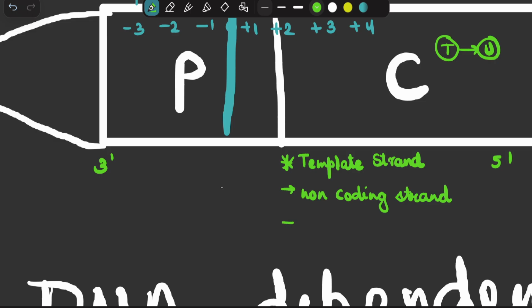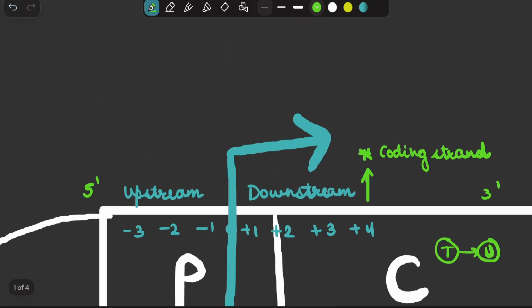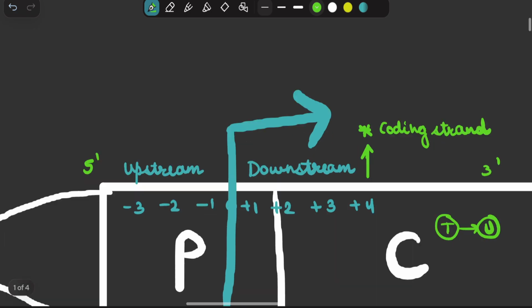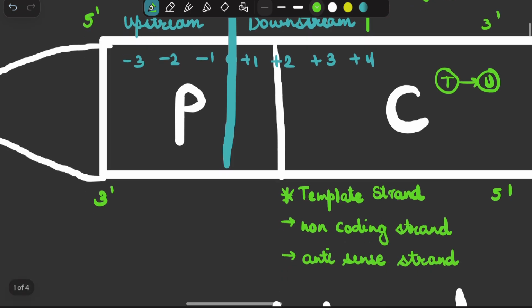It can also be called the anti-sense strand. And the strand above is the coding strand, or it can be the non-template strand or the sense strand. So I'm not writing them, these are quite obvious. One important point you need to know is that by default transcription is always done by recognizing 3' to 5' as the template strand.